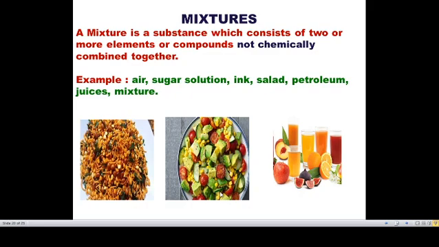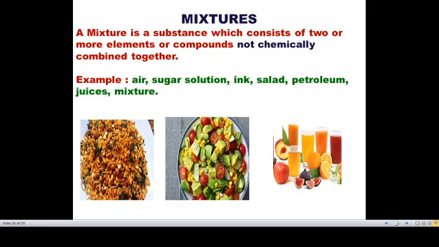They are just combined. An example for mixture is air. Air contains various gases, smoke, dust, everything. Sugar solution, in water the presence of sugar will be there, is also an example for mixture. Ink, salad, petroleum, juices are mixtures. If we take salad, various types of vegetables we cut and add. Juices, various types of juices we can prepare by adding sugar, lemon extract, water, a pinch of salt, like that. So juices also come under mixture. They are mixed together but they are not chemically mixed. They are just combined. That's all.